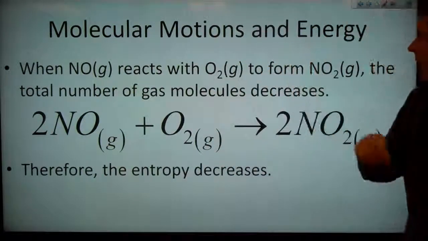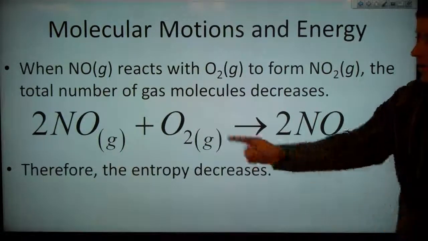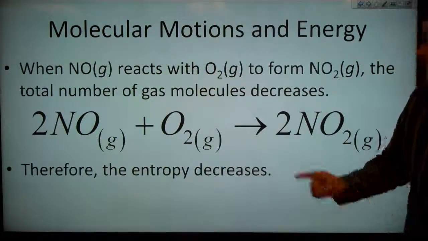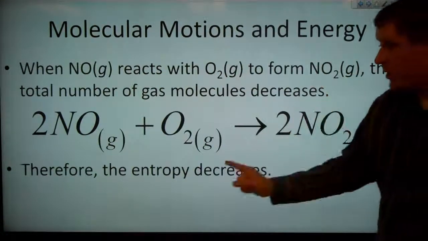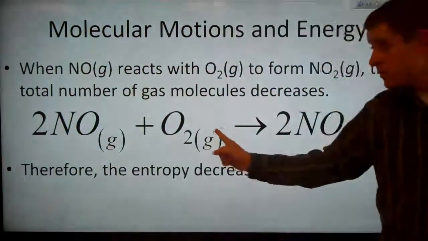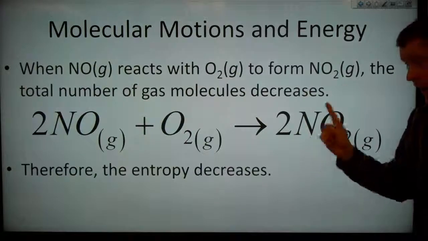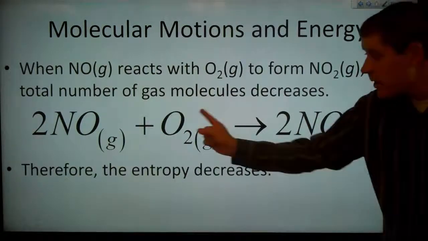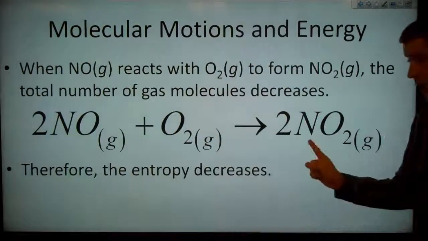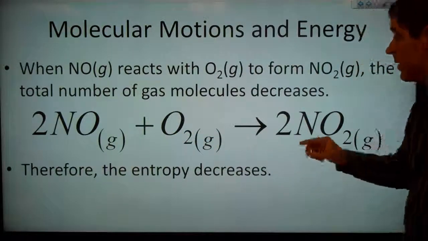Alright, so now let's look at molecular motions and energy. So, when NO gas reacts with O2 gas to form NO2, the total number of gas molecules is decreasing, because over here we start with 2 plus 1, so 3, and on this side we have 2. If we're decreasing the number of gas molecules, we're decreasing the disorder, because there we have 3 particles bouncing around, here we have 2. That means the entropy has to be going down.